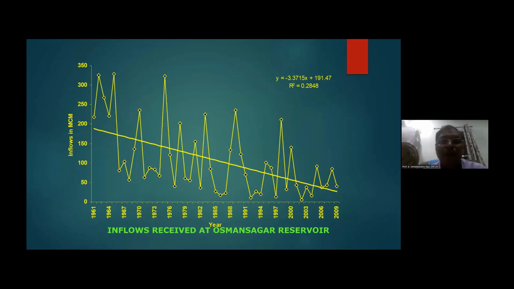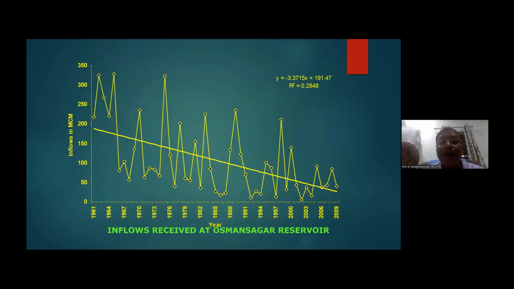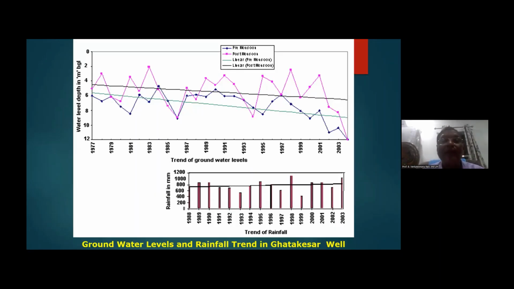From 2018 onwards, since the flows were not so big, with extra water coming from other sources, they have stopped using the reservoir, not that much. So these are the decreasing inflows to the reservoir. The same is the case with both reservoirs. I have not shown the other because it is the same.